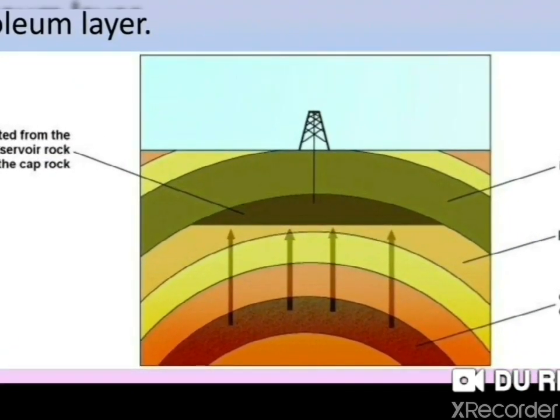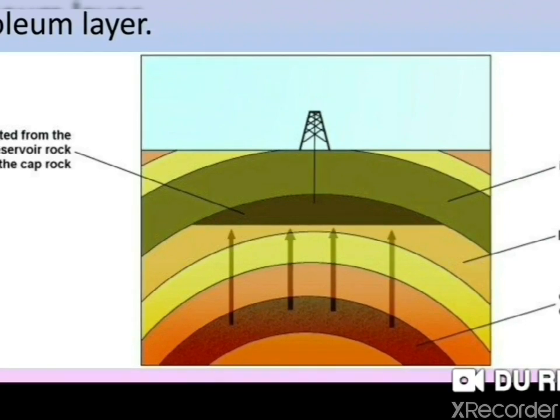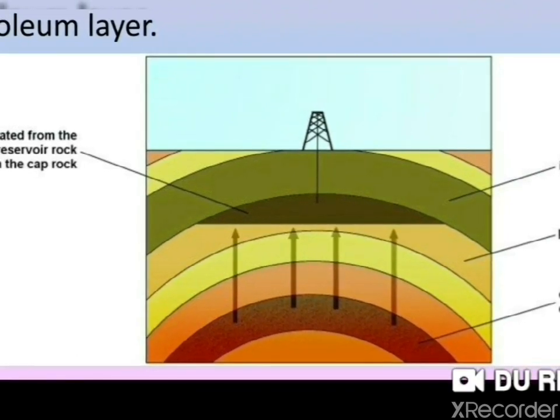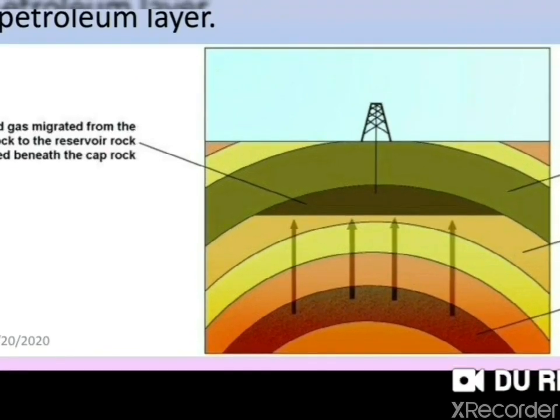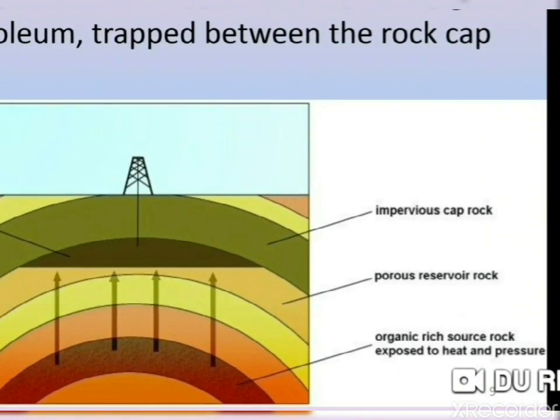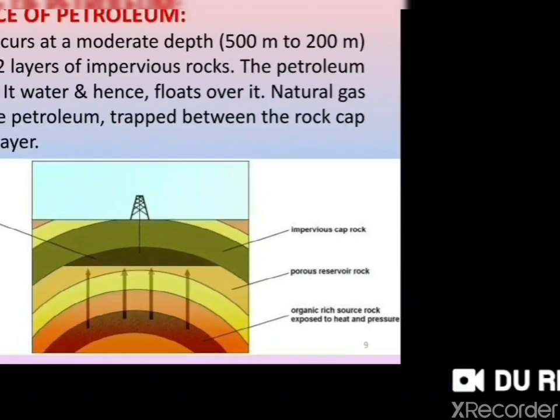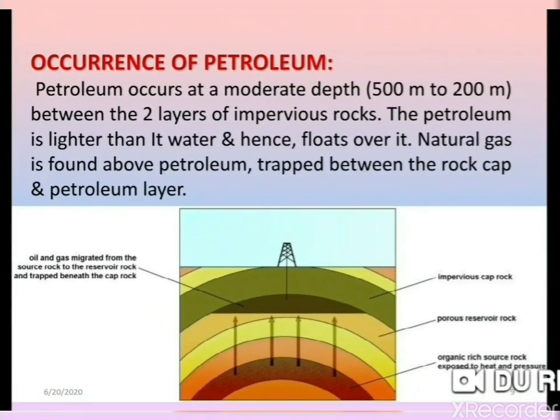Now oil and gas migrated from the source rock to the reservoir rock and were trapped beneath the cap rock. Here is the impervious cap rock, here is the porous reservoir rock, and the last one is the organic source rock, which is exposed to heat and pressure. So here you can imagine how deep we have to go to find the petroleum.